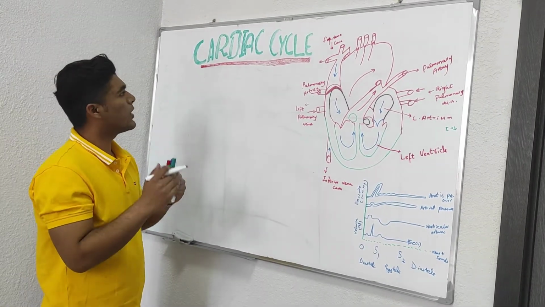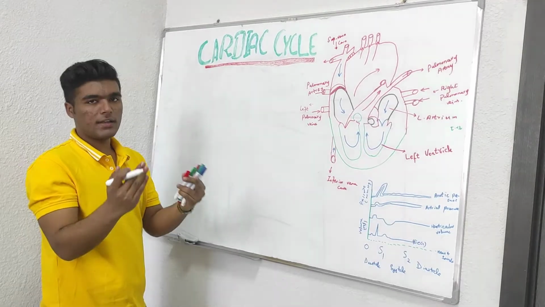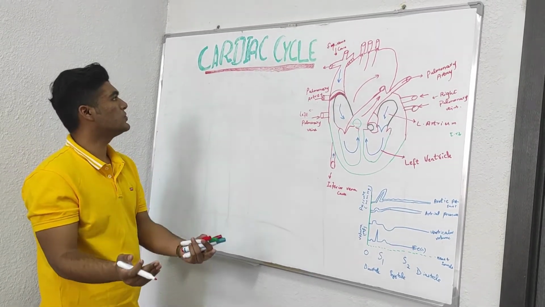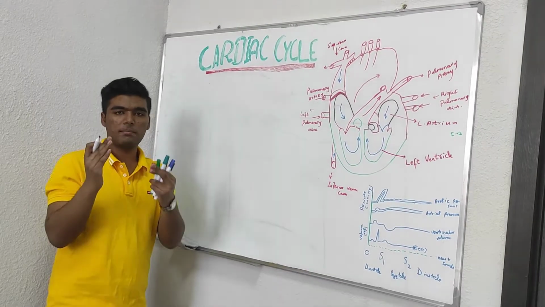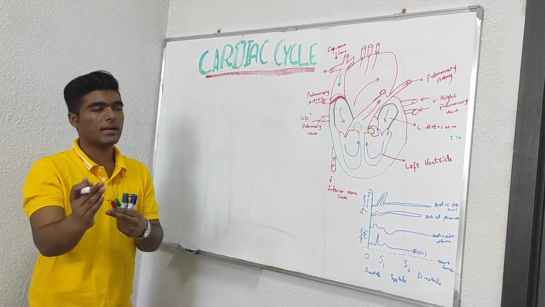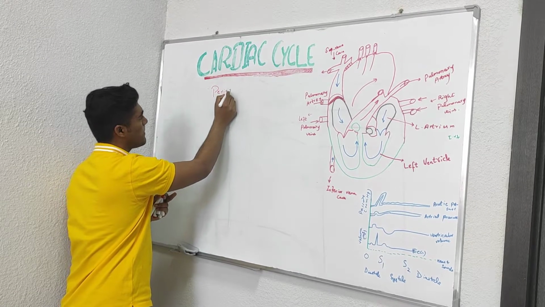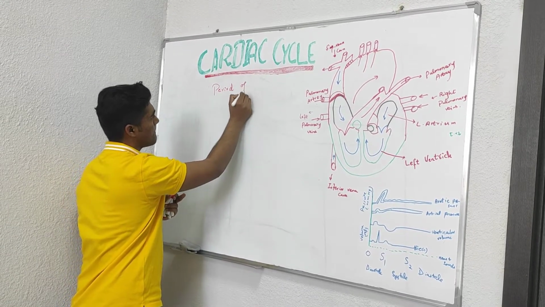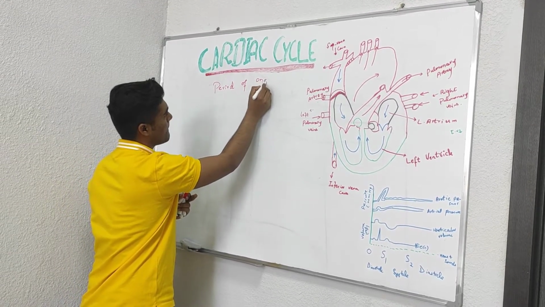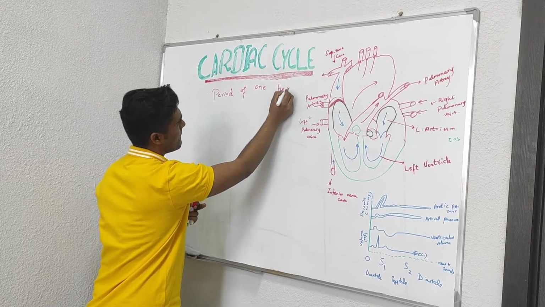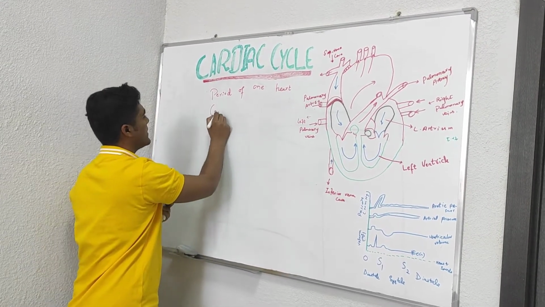Now, going further into the physiology of the cardiac cycle, we should know its definition. The cardiac cycle is basically the events between systole and diastole. It's the period from one heart contraction to the end of the next.